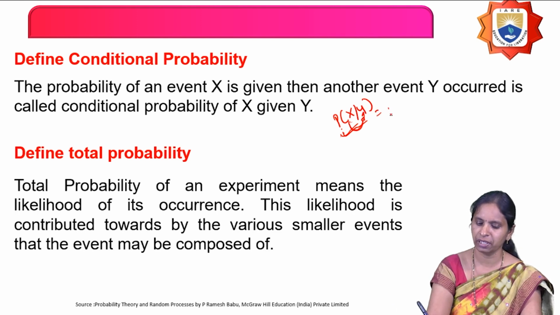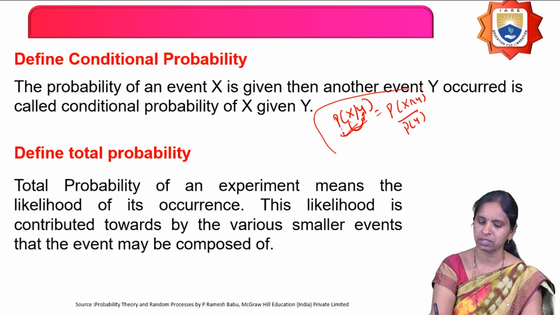The definition is P of X intersection Y by P of Y.